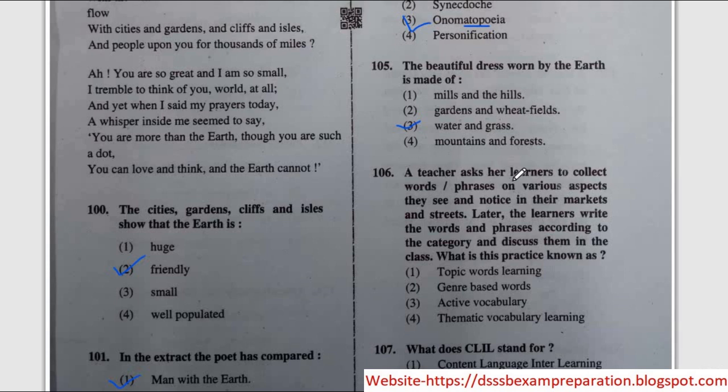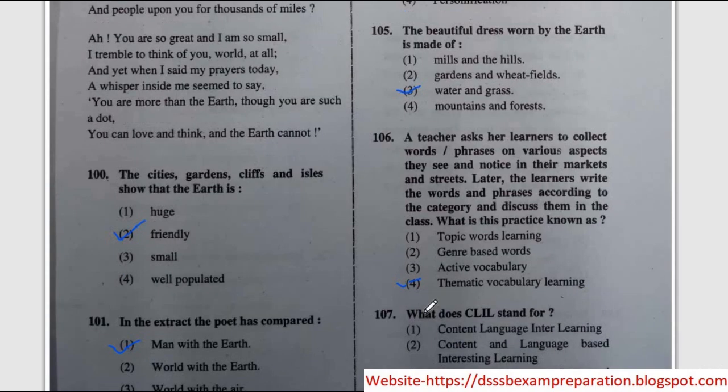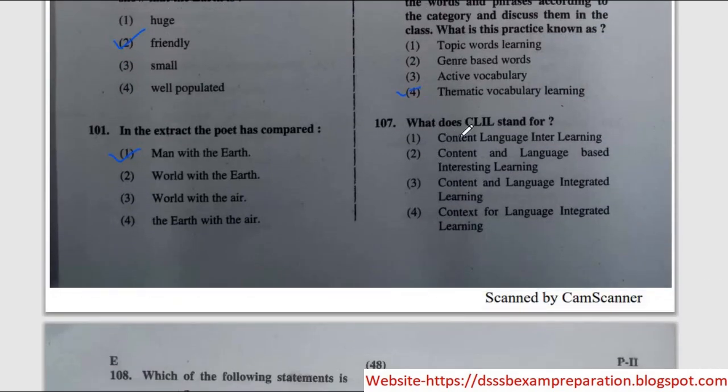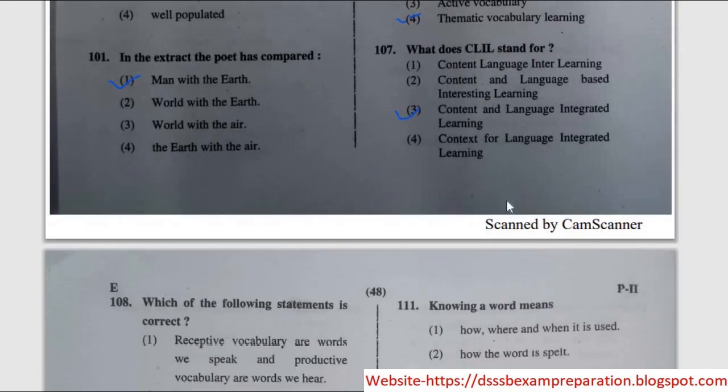Next question, a teacher asks her learners to collect words or phrases on various aspects they see and notice in their markets and streets. Later, the learners write the words and phrases according to the category and discuss them in the class. What is this practice known as? The correct option is option number 4, thematic vocabulary learning. Next question, what does CLIL stand for? Correct option is 3, content and language integrated learner.